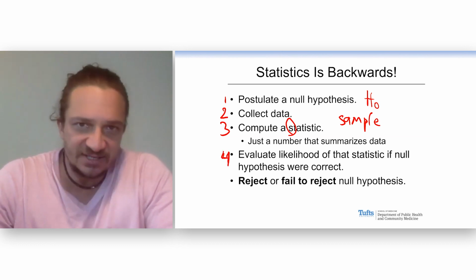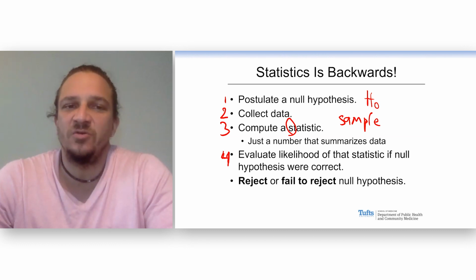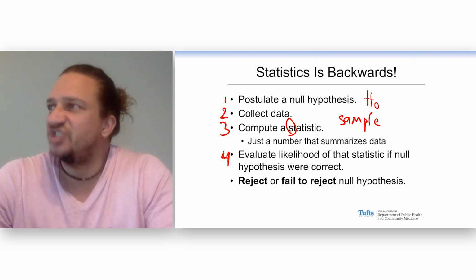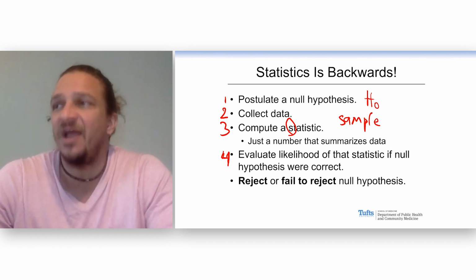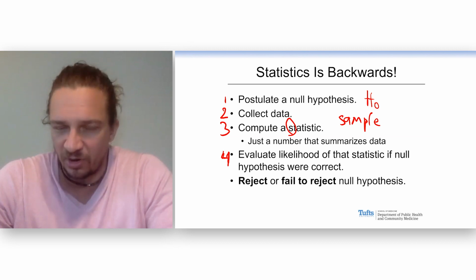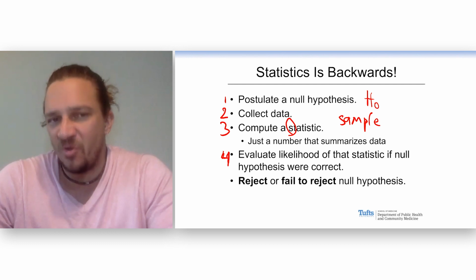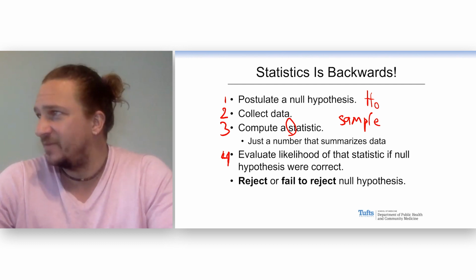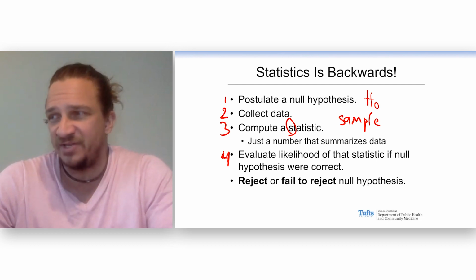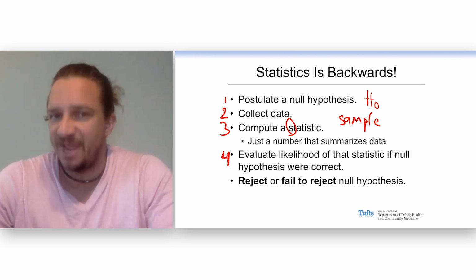What is the chance of getting my data if the null hypothesis were true? What's the chance of seeing the difference that I get if actually no difference existed in the real world? I know that sounds a little weird, but you're sort of saying, I know there's going to be noise. I know there's going to be randomness. I know things are going to bounce around and things are going to show up. But how weird or how strong of a signal am I getting with my data?